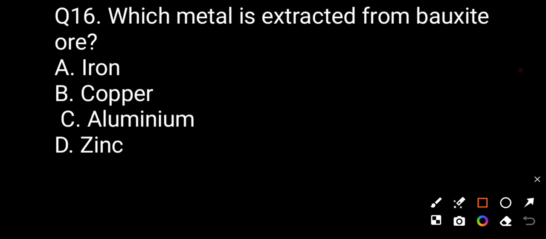Now question number sixteen. Which metal is extracted from bauxite ore? Option A iron, option B copper, option C aluminum, option D zinc. The correct answer is aluminum.